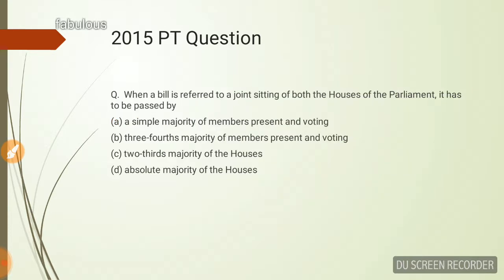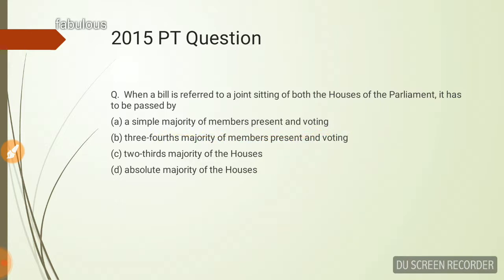Okay, the next question in 2015 was asked: when a bill is referred to a joint sitting of both the houses of parliament, it has to be passed by. So we are talking about the joint sitting when deadlock arises. So a simple majority of members present and voting, this should be the answer.